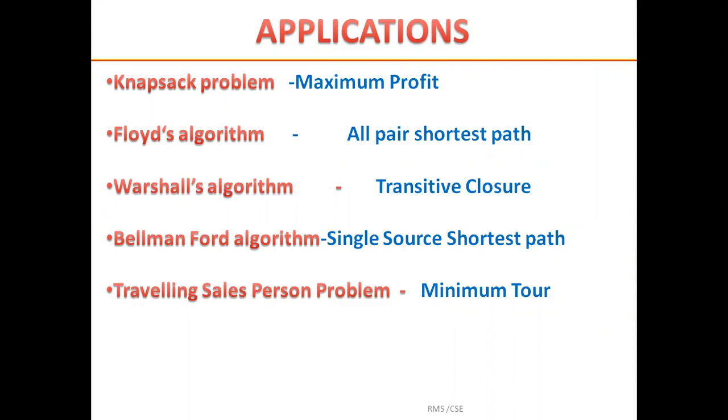Using Bellman-Ford, finding single source shortest paths to all other vertices, even in the presence of negative weights for the edges. And TSP helps a traveling salesperson solve his problem of finding the minimum tour.